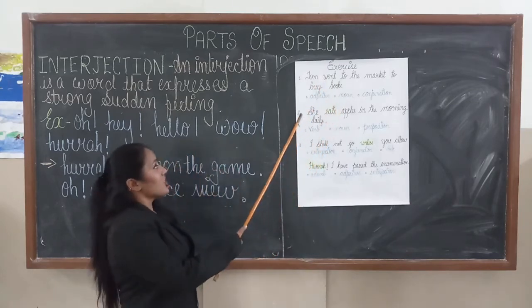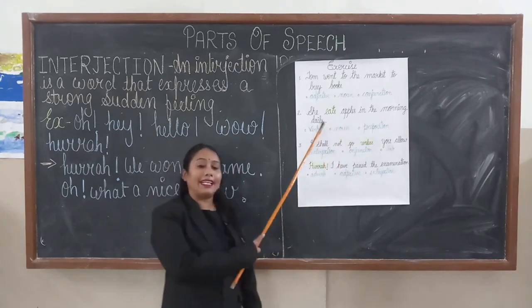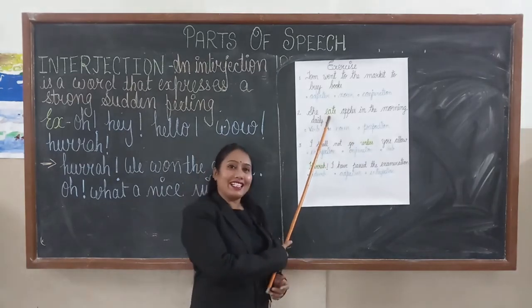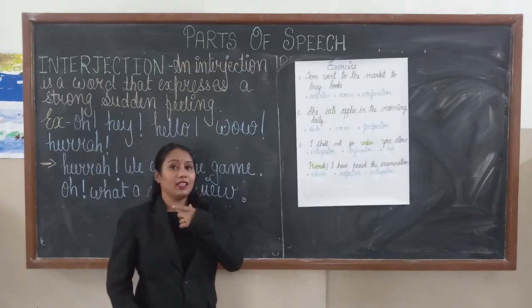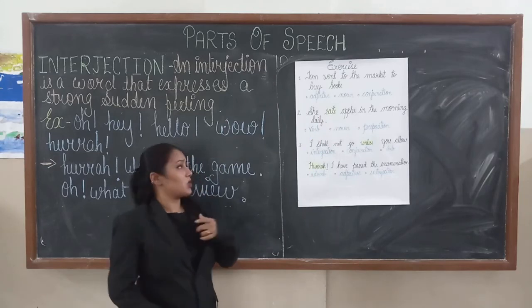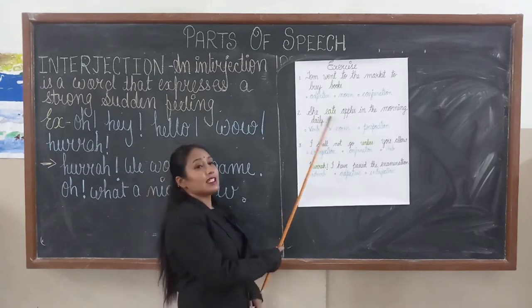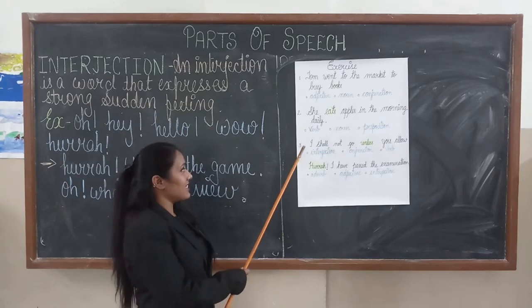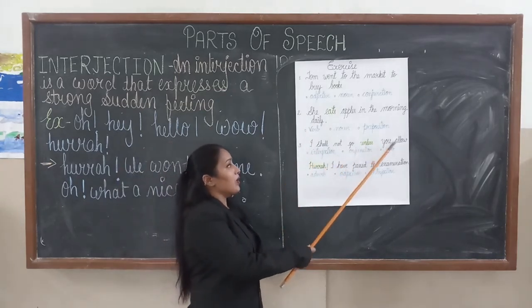Next is: she eats apples in the morning daily. Here, eats. What is eats in this sentence? Eat means we are doing an action. So, the verb, because eat is an action. Now next sentence: I shall not go unless you allow.